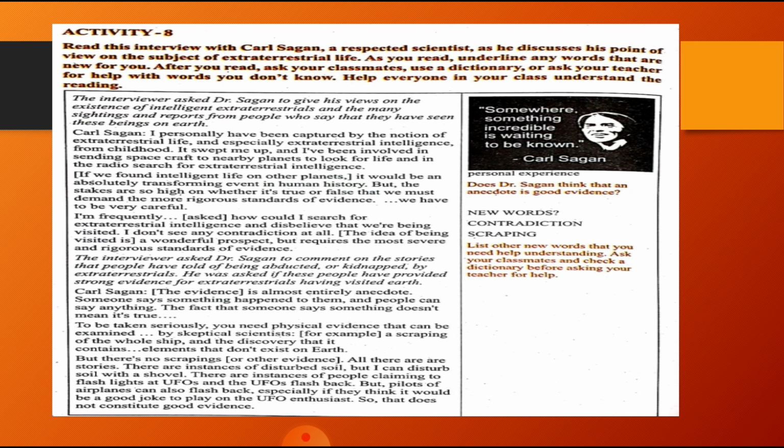But the stakes, meaning the popularity or a situation judged on how much of a particular thing it has, are so high on whether it's true or false that we must demand a more rigorous, meaning strict, standard of evidence. We have to be very careful.